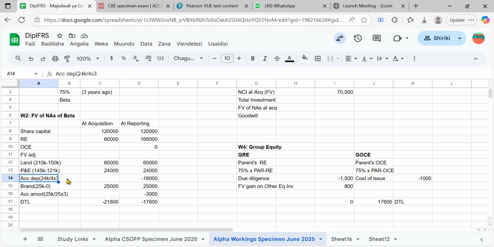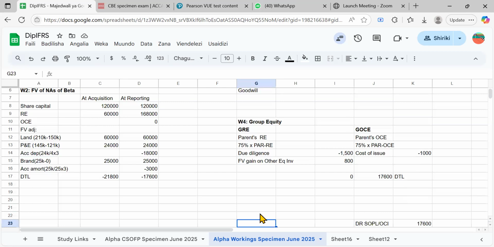Even if you forgot to put it here, no problem. But like you can see, I told you the difference between these figures at the acquisition and reporting, the post-acquisition reserve, it is usually shared between group equity and non-controlling interest. You get that? So that's the point you should always know. So even if you forgot it here, you can just go direct and apportion it here, right?